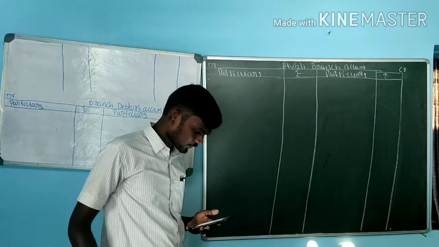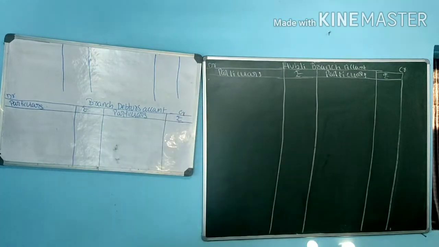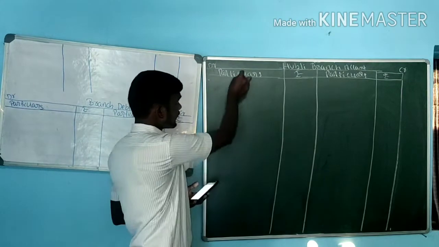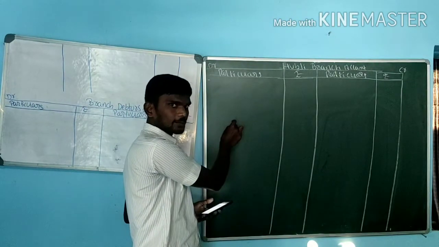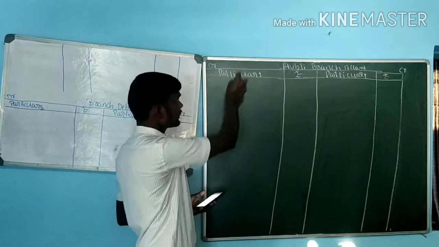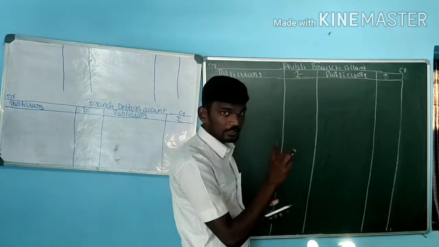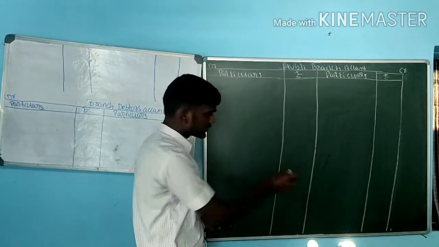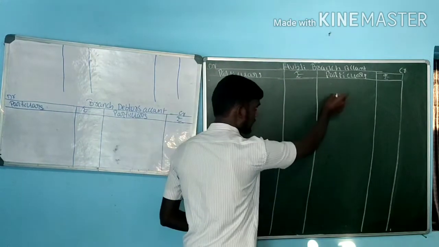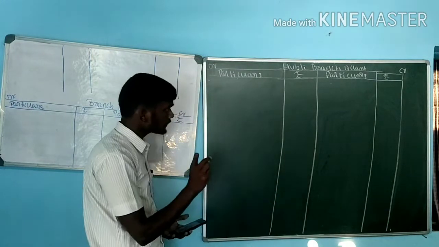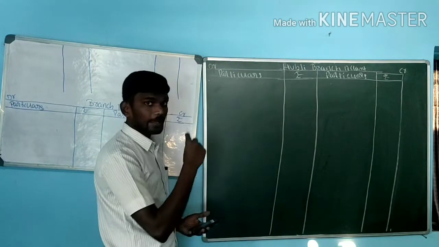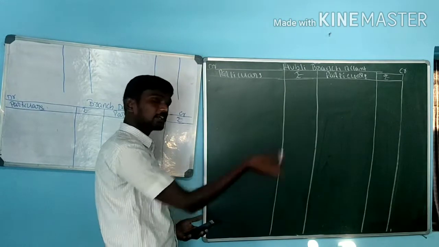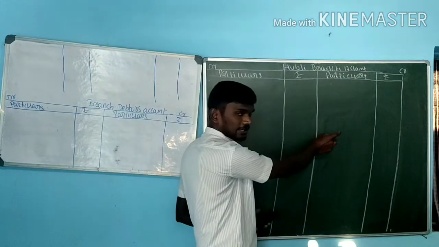Look at the question. Before going to the question, have the format in your mind. Any kind of opening balance, we write on the debit side, that is asset. Any asset opening value, debit side. Any liability opening value, credit side. Then the opposite: any closing asset, credit; closing liability, debit. Any kind of goods sent by head office, debit side. Any same goods returned to head office, credit side.